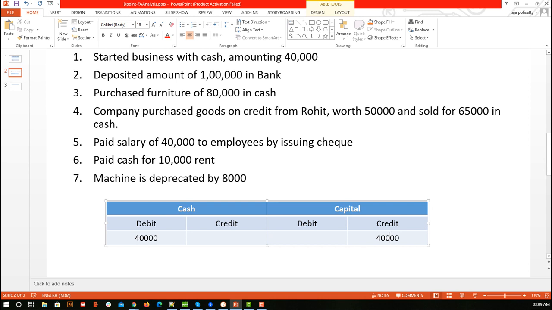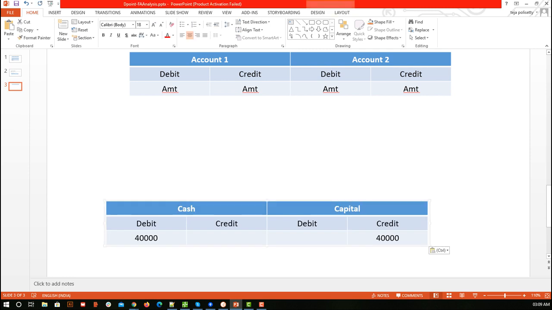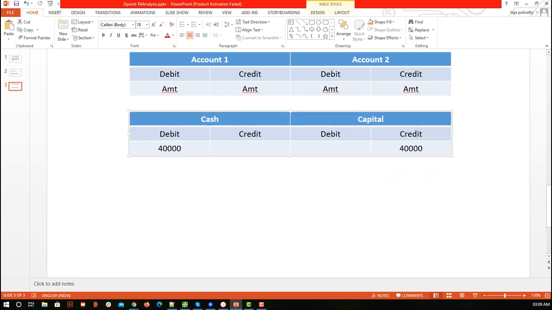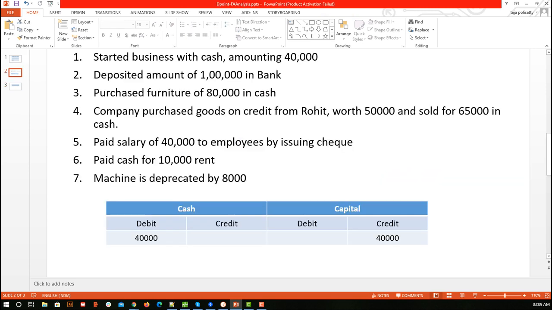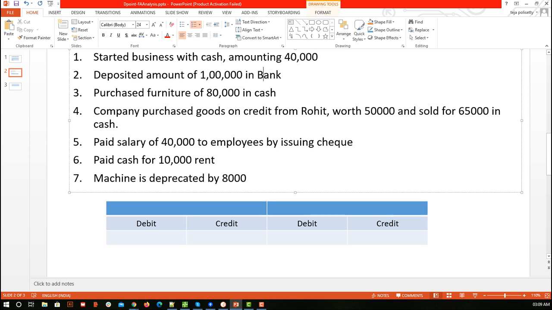Now let me copy this to the next slide. Control C, Control V. Okay, this is fine. Now our second transaction; let's clear our accounts and amounts. We are going to do this for all. Next, we have deposited an amount of 1 lakh in the bank. What accounts are involved? One is cash, the 1 lakh amount, so we write cash. The next is the bank, so we write bank account. Don't worry about any other steps as of now.